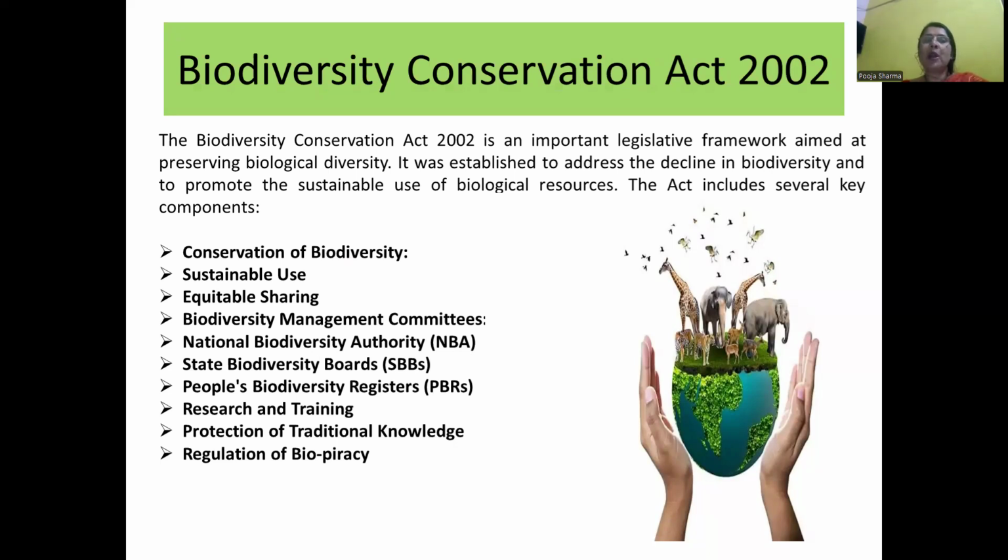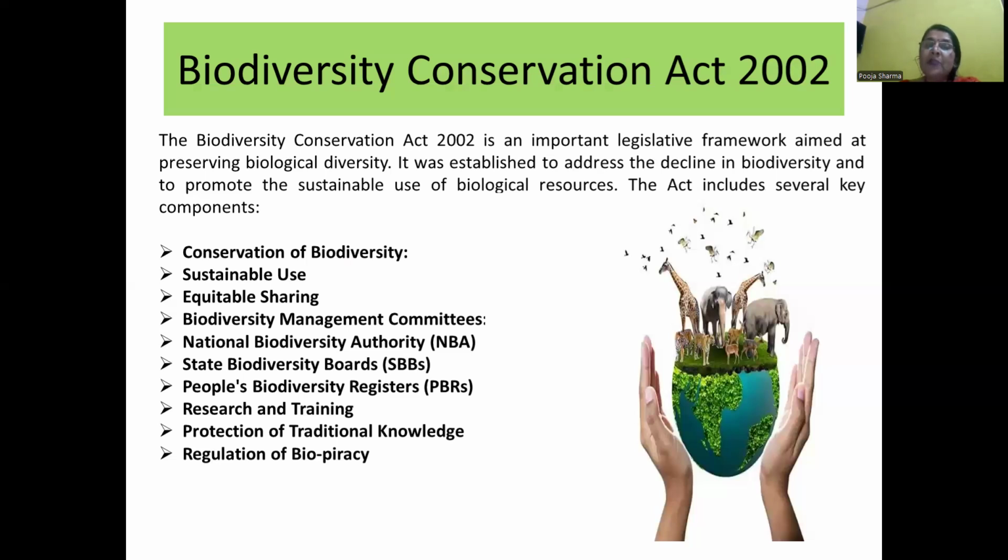First, conservation of biodiversity. This act first aims at conservation of biodiversity at local, regional, state, national, and world levels. Sustainable use. It promotes the sustainable use of biodiversity to conserve biodiversity. Equitable sharing.